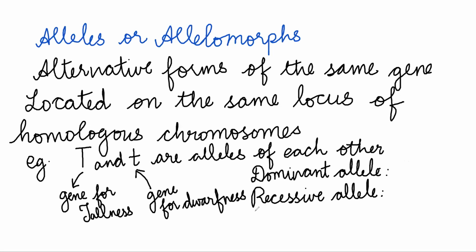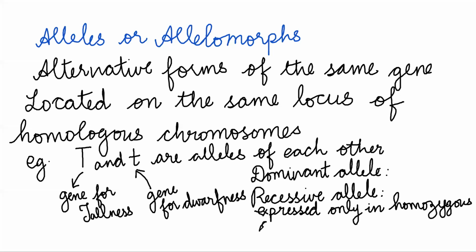Recessive allele is expressed only in homozygous condition. That means if it is in heterozygous condition, recessive allele will not be expressed.